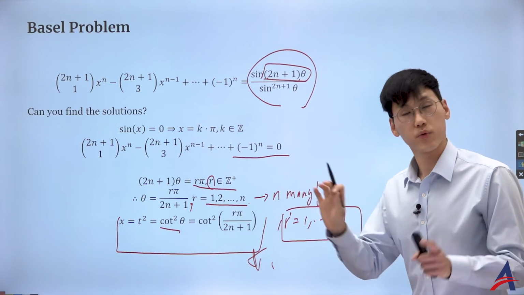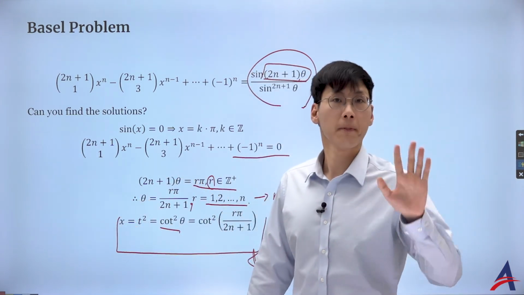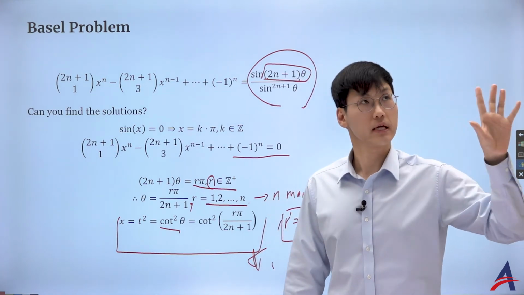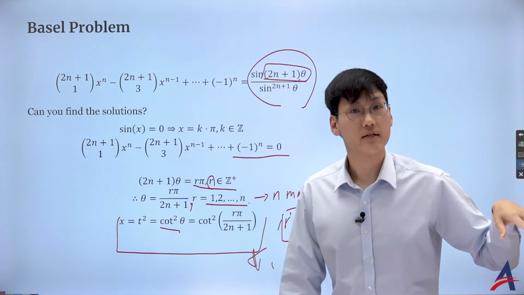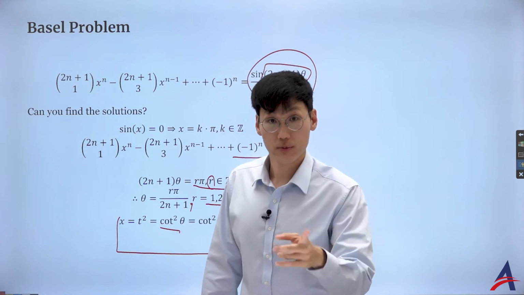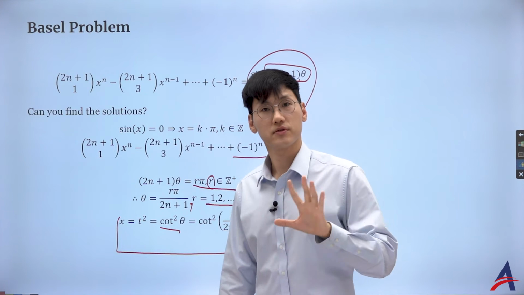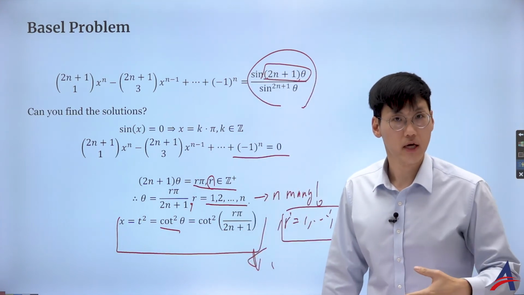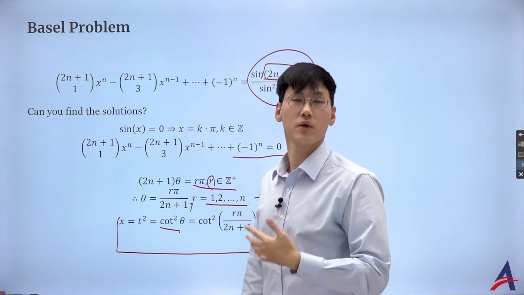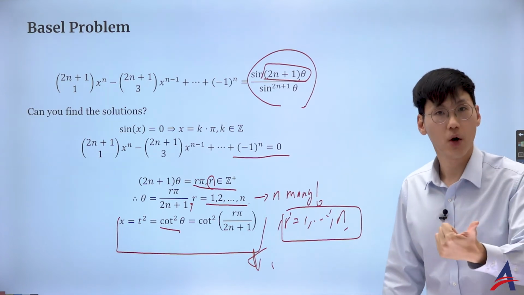Oh, hold on a sec. This is relatively fast. Let's have a recap. I gave you a very interesting identity of cotangent plus i to the power of 2n plus 1 minus cotangent minus i to the power of 2n plus 1 over 2i. And that form is very similar to what? The November 2014, wasn't it? So we managed to simplify using the DMT, using the cosine over sine, after converting the cotangent into something over sine and cosine so that we can use the DMT. And then in the May 2014, you also saw what?